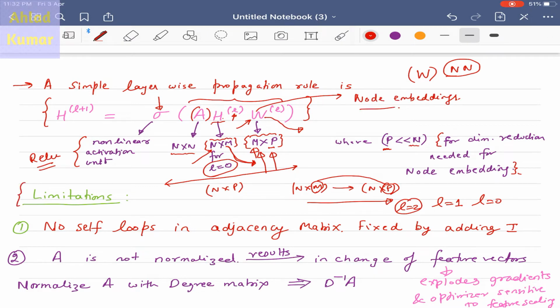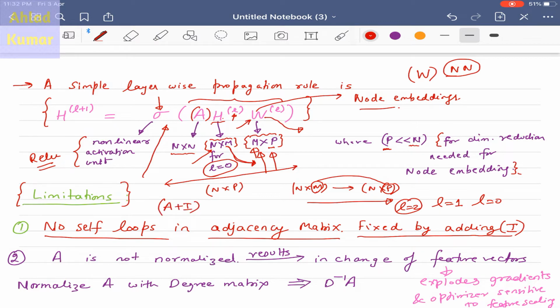Another thing is, there is one limitation for using this particular equation. And the limitation is that there are no self loops in the adjacency matrix. So we have to include these self loops, and that can be done by adding the identity matrix. So we will add the identity matrix to the adjacency matrix to include self loops.